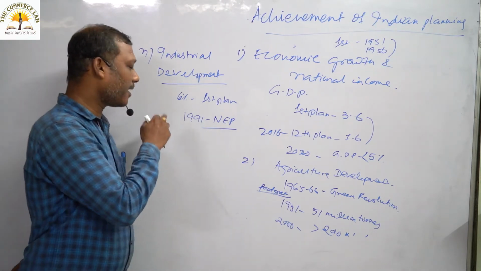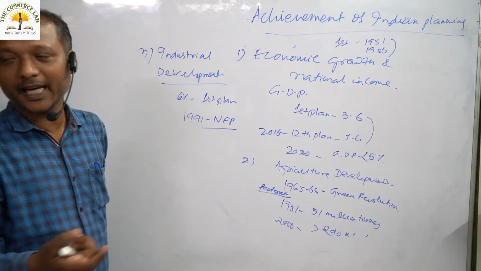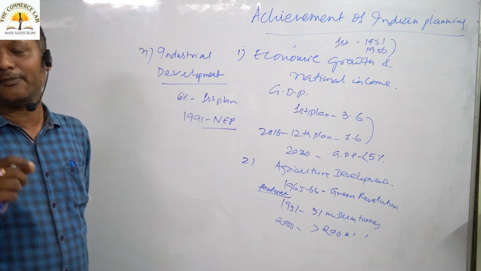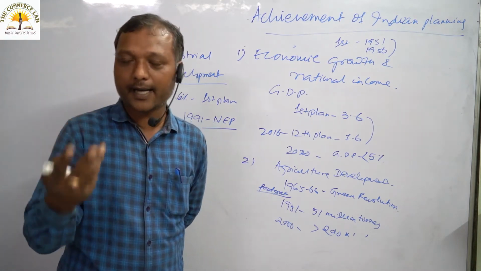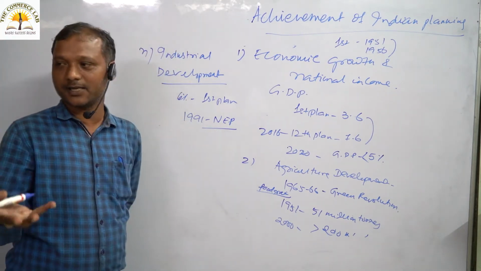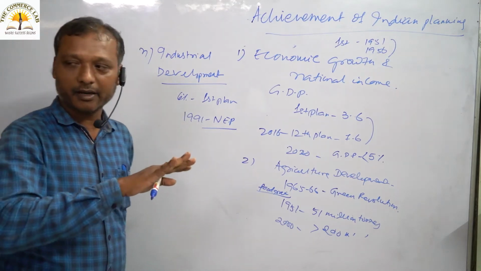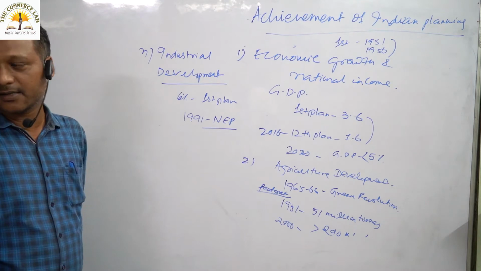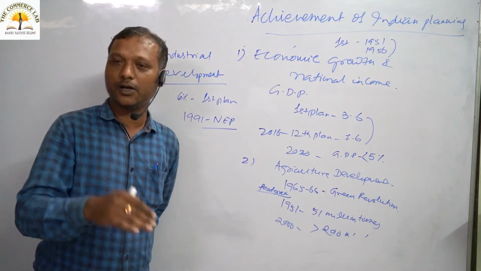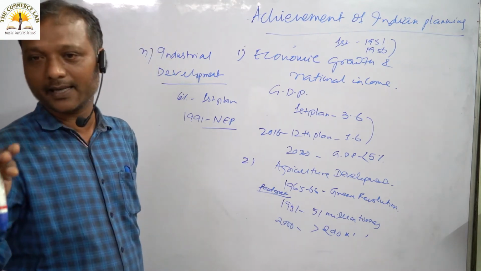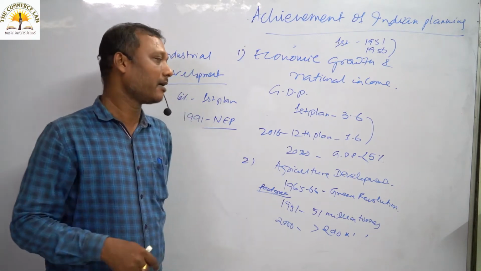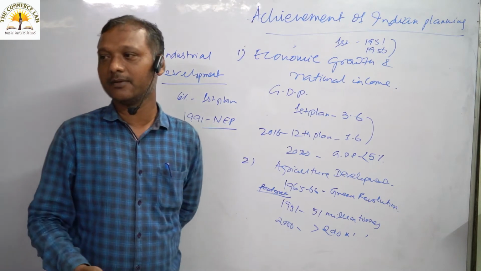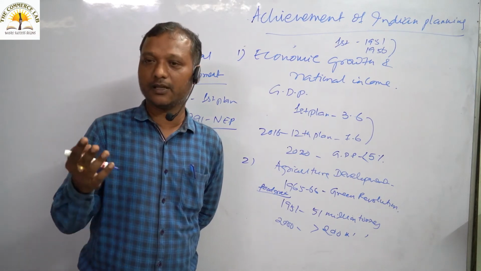But in 1991, we made a revolution in industrial development after introducing the new economic policy, where we have given some relaxations to our industrial segment. We have removed the restrictions on the industrial sector. We have introduced some new measures in the industrial sector. We have also introduced some financial and banking sector reforms. We have also allowed FDI, foreign direct investment, up to 51% without any government approval.